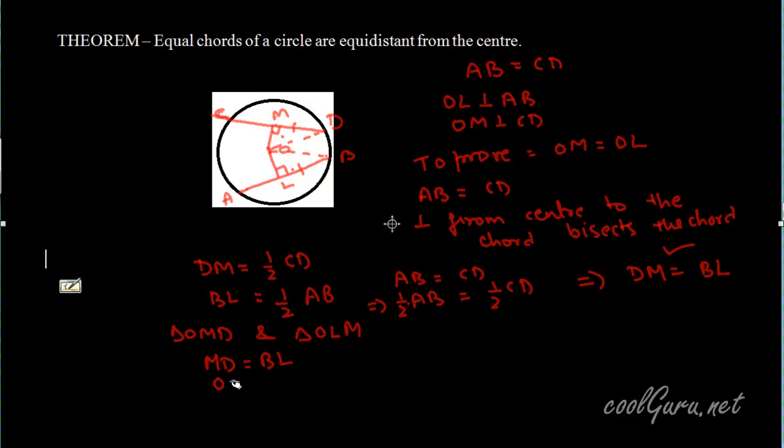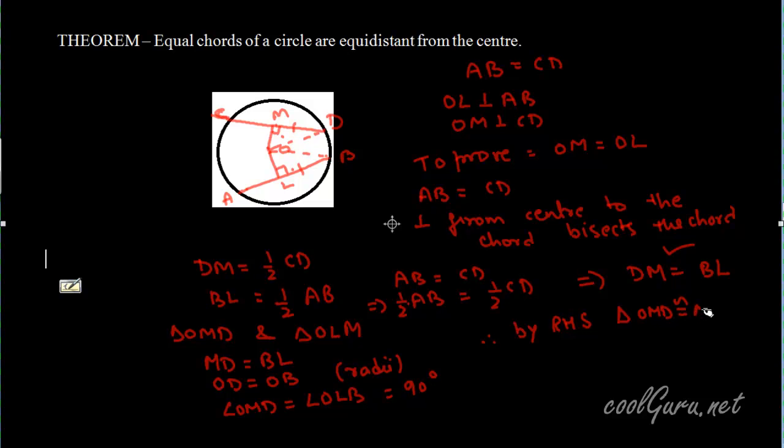Second, OD is equal to OB, radii of same circle. And thirdly, angle OMD by construction is equal to angle OLB is equal to 90 degrees. Therefore, by RHS criteria, these two triangles are congruent. Triangle OMD is congruent to triangle OLB. Therefore, by CPCT, this length OM is equal to OL.